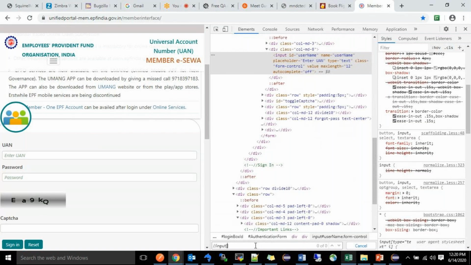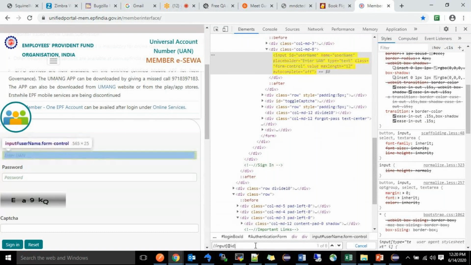// means it searches in the entire HTML. Input is a tag name. The at symbol I will use is the attribute symbol. Here the attribute is ID. I will take ID now. You can take name also, you can take placeholder also, anything. ID, and what is the value of that ID?